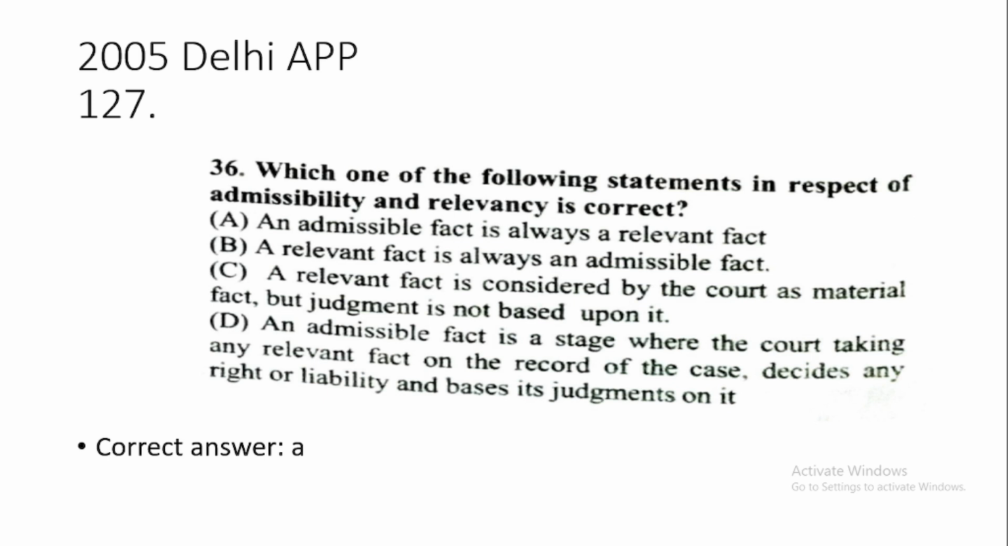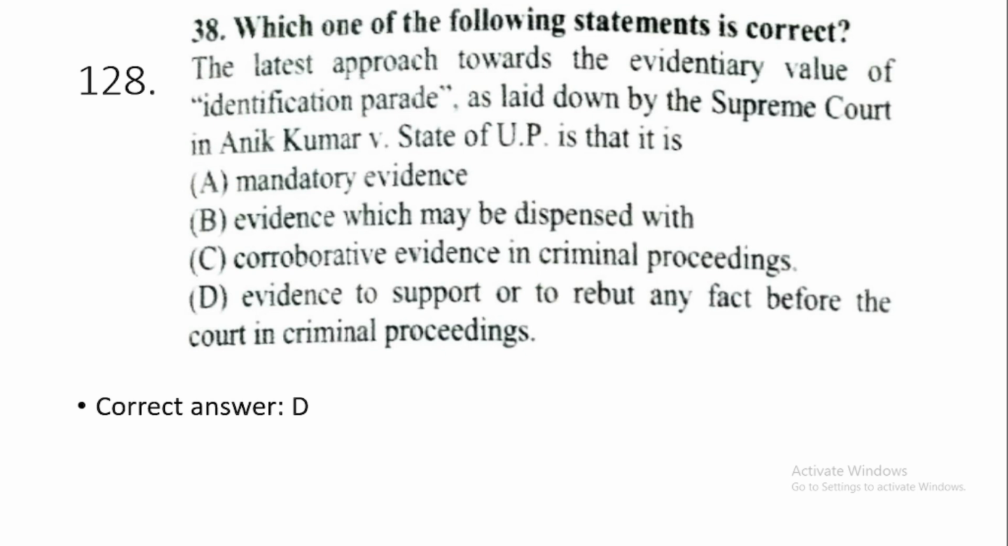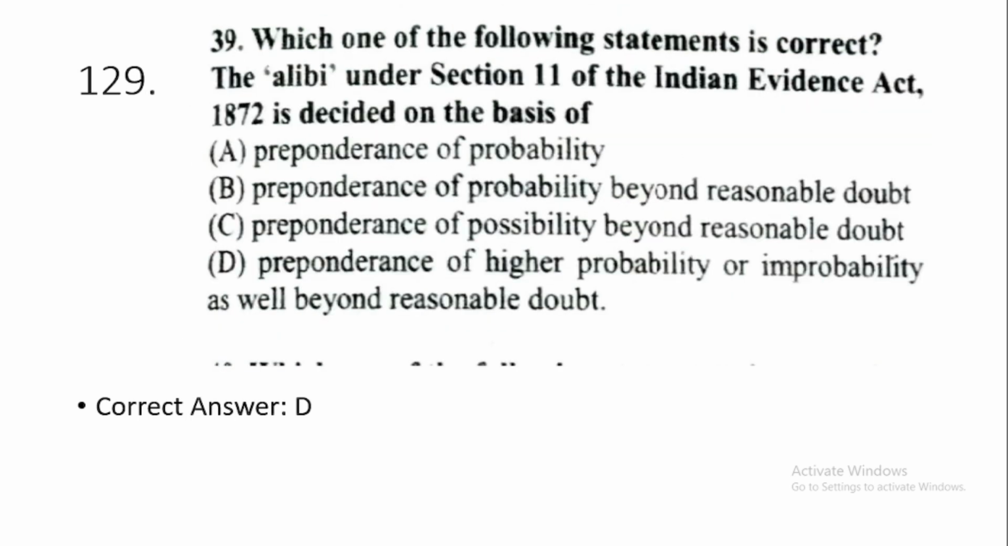Option A. An admissible fact is always a relevant fact. Question 128. Which one of the following statements is correct? Option D. Evidence to support or to rebut any fact before the court in criminal proceedings. Question 129. Which one of the following statements is correct? The alibi under Section 11 of the Indian Evidence Act 1872 is decided on the basis of option D, preponderance of higher probability or improbability as well as beyond reasonable doubt.